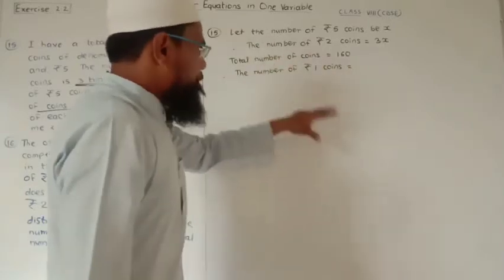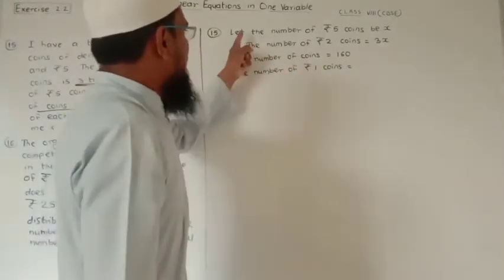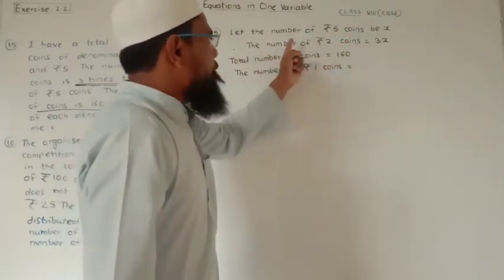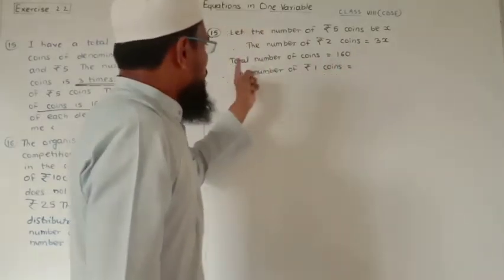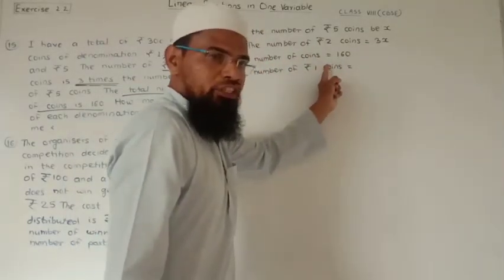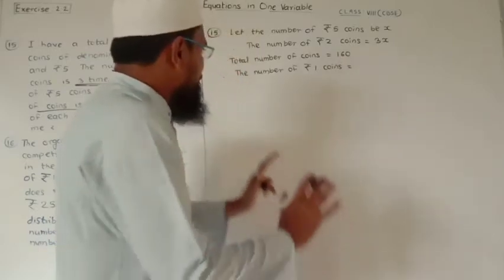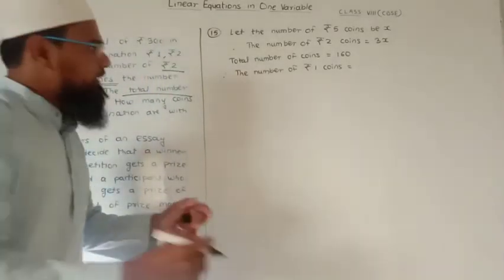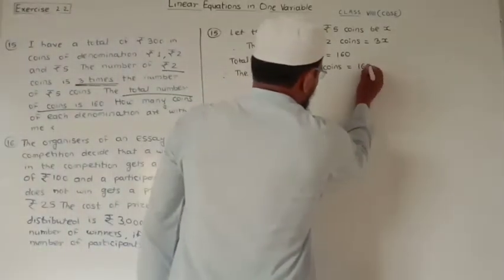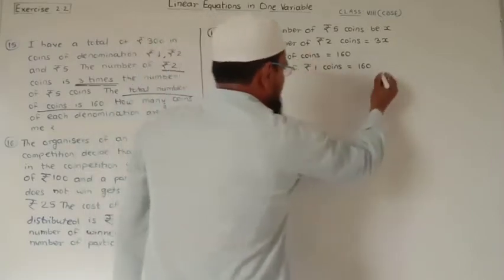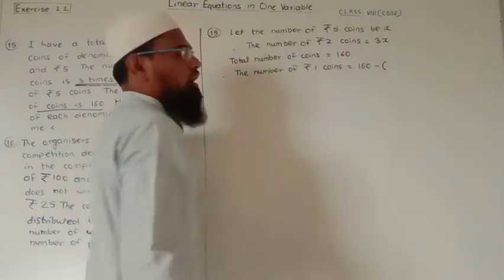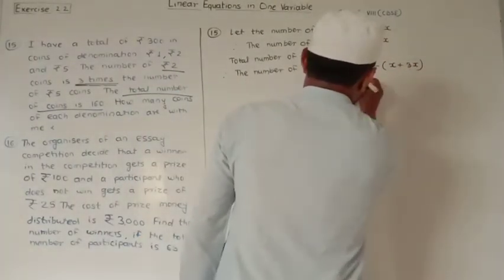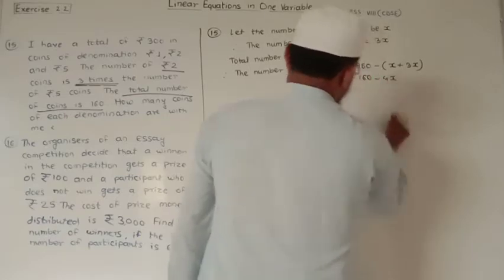If we subtract the number of rupees 5 coins and rupees 2 coins from the total number of coins, which is 160, then we will get the number of rupee 1 coins. So in a simple way we write 160, the total number of coins, minus these two coins, x plus 3x, which is nothing but 160 minus 4x.